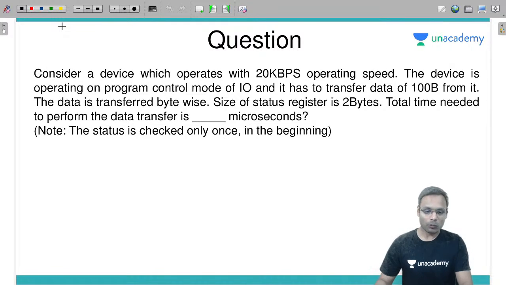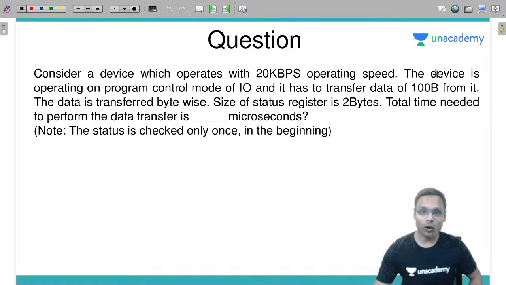Yes, correct. Now the question is what? It has to transfer the data, 100 bytes. Fine. The data is transferred byte-wise, so one by one byte you need to transfer. Size of status register is 2 bytes.